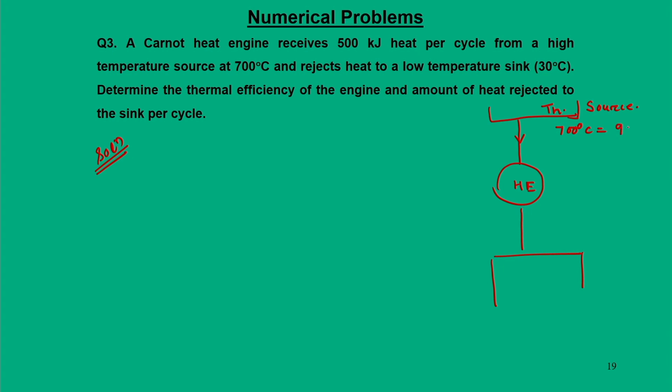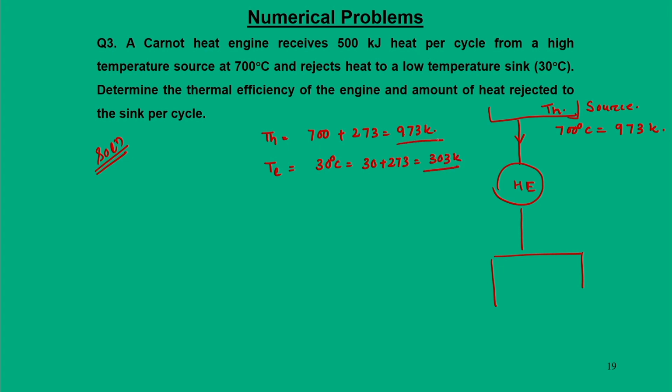So, TH is equal to 700 plus 273, 973 Kelvin. Similarly, TL is 30 degree centigrade, that is 30 plus 273, 303 Kelvin.